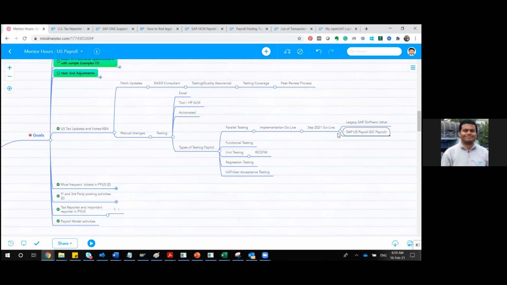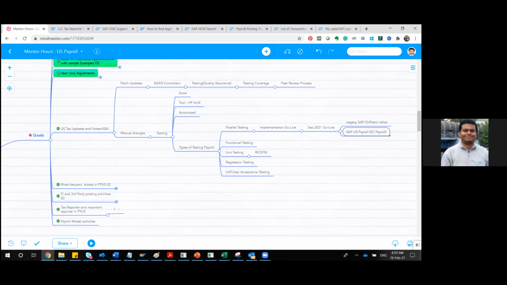Okay, so for the initial 6 months, let's say, usually there is a guideline that at least we should go for 3 to 6 months. You will be running both the systems. Both your legacy on-premise will be running, and the other system, it can be Oracle Fusion or any Workday payroll or any other third-party payroll you are running, and the same thing you will also be running in your Employee Central Cloud payroll.